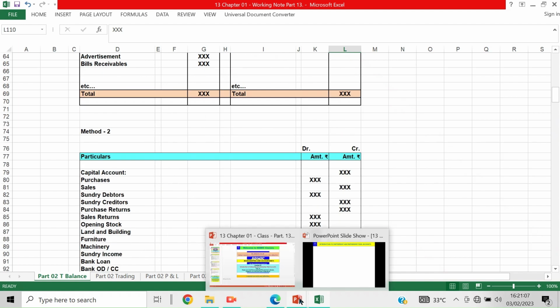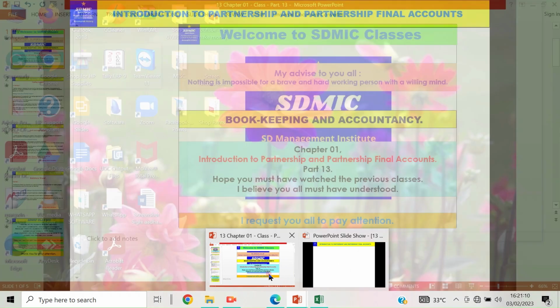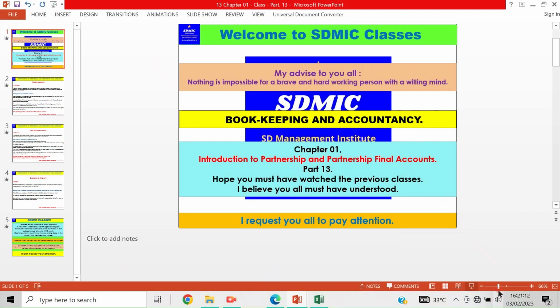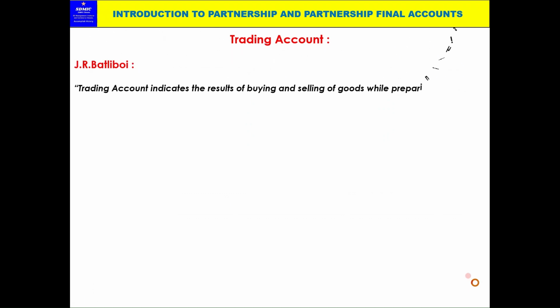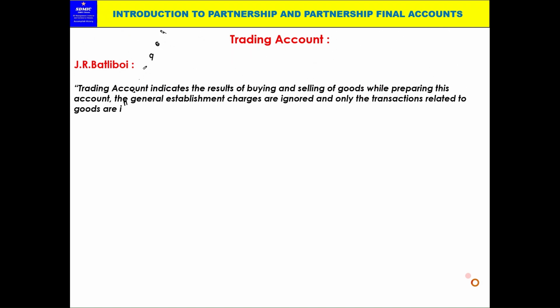Now let us see the trading account. Trading account, according to J.R. Batliboi, indicates the results of buying and selling of goods. While preparing this account, the general establishment charges are ignored and only transactions related to goods are included.